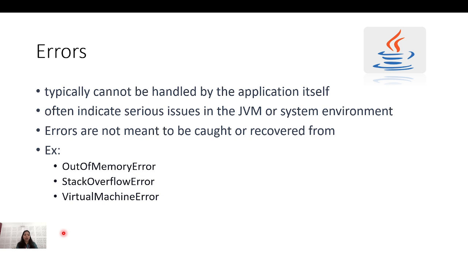Errors are not meant to be caught or recovered from. If an error occurs, then your program will exit automatically, without giving any message to the user. Examples are out of memory, stack overflow, or the virtual machine error.